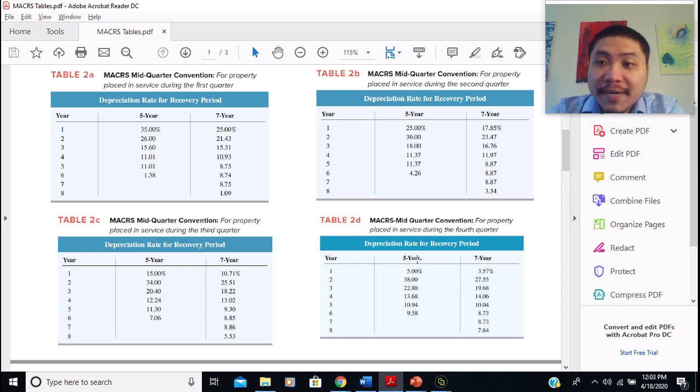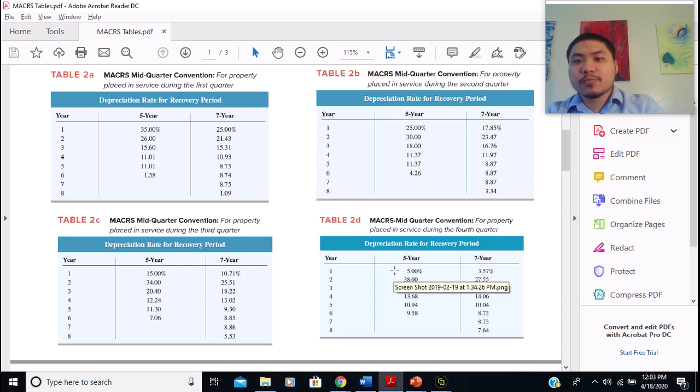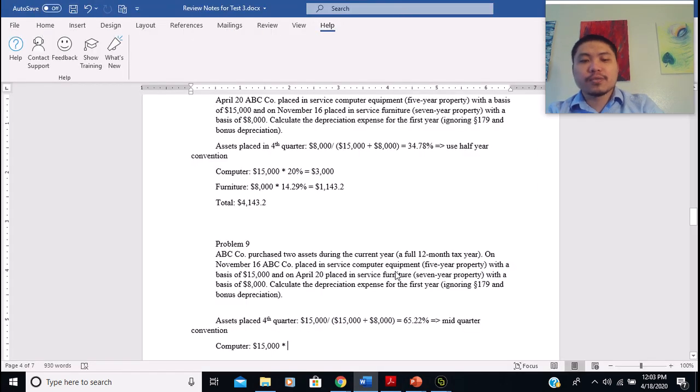And the computer is a 5-year asset, and the first year percentage is going to be 5%. So 5% is going to be our percentage here, right? So $50,000 times 5%, and that's going to give us $15,000 times 0.05. That's going to be $750.